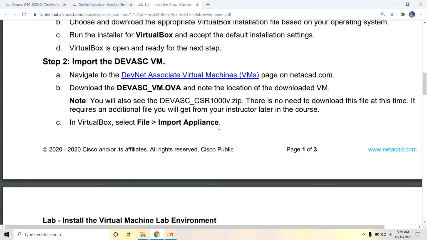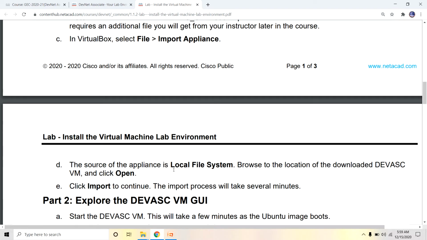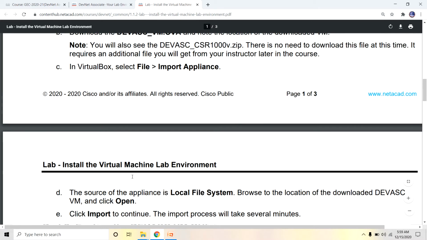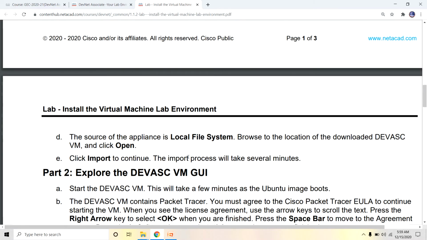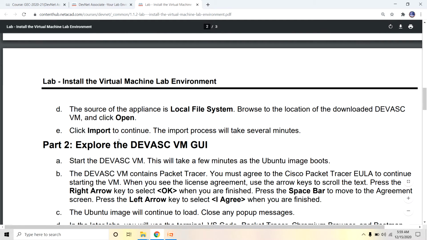In VirtualBox, whenever you open VirtualBox, select File, Import Appliance. The source of the appliance is the local file system. Browse to the location of the downloaded DevNet VM and click Open. After downloading the DevNet software, open VirtualBox, use the local file system, select the downloaded DevNet file, click Open, and click Import to continue. This import process will take several minutes.